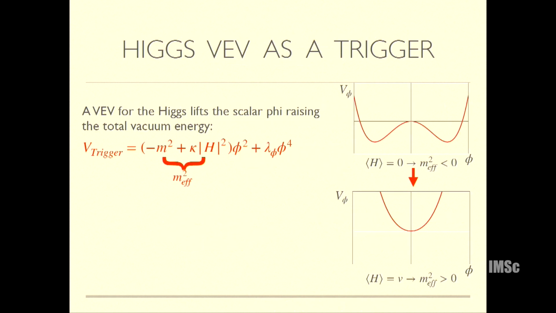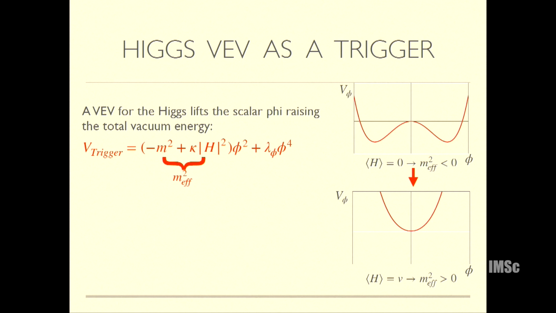For example, if the Higgs wave is 0, let's say the scalar has a Mexican hat potential. And then as soon as the Higgs gets a wave, you go from this to this and you raise the vacuum energy of this scalar. So you raise the vacuum energy if the Higgs gets a wave. Now of course you don't raise it beyond a certain value. You just sit here after some threshold, after kappa h squared is equal to m squared, you don't raise.